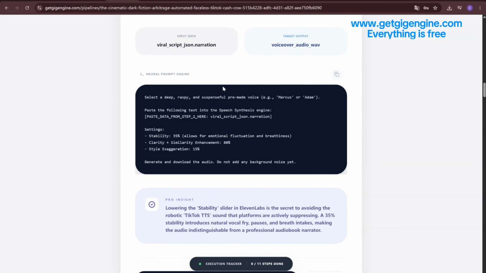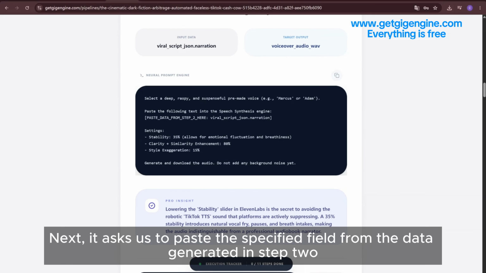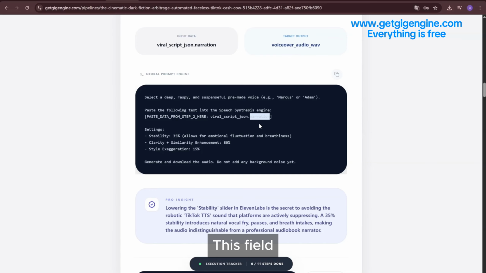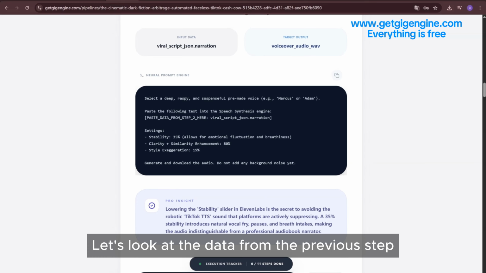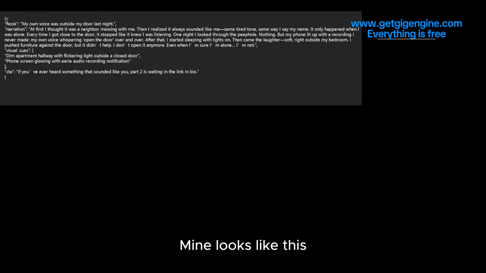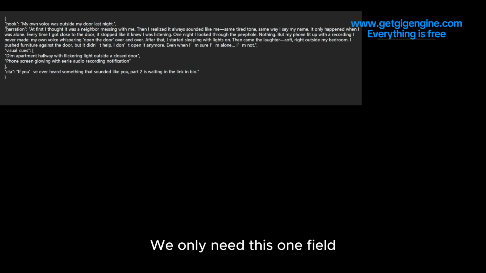Let's continue. Next, it asks us to paste the specified field from the data generated in Step 2. This field. Let's look at the data from the previous step. Mine looks like this. Okay, you can see we don't need all fields. We only need this one field.